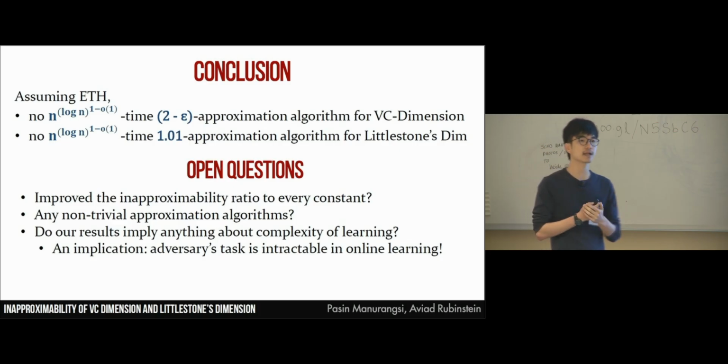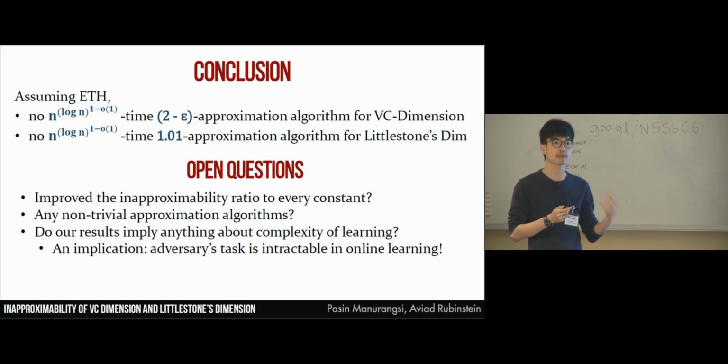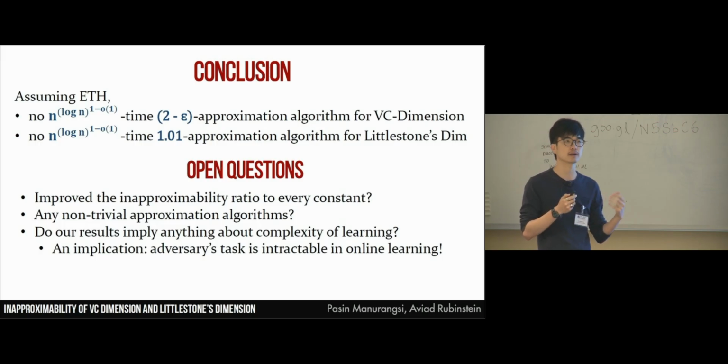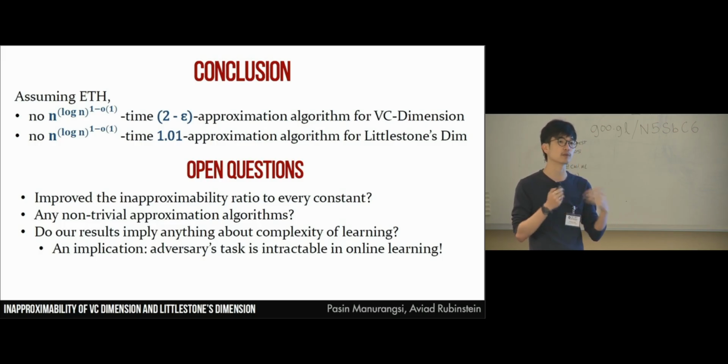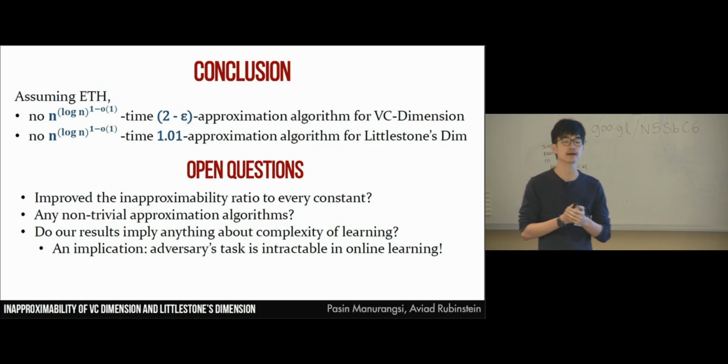So this means that the optimum learner cannot be polynomially bounded. Otherwise, we can compute Littlestone dimension exactly in polynomial time. So this means, in some sense, that the adversary cannot do his task in polynomial time.